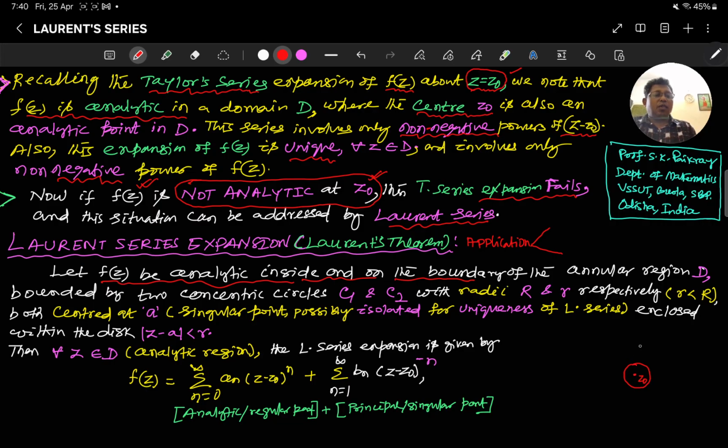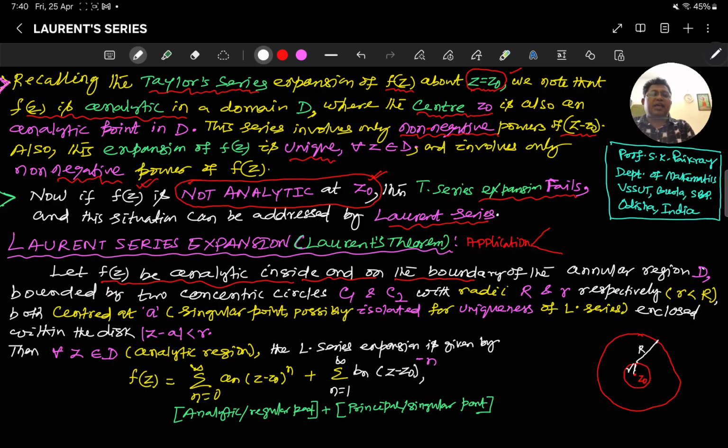But it is analytic beyond z0. This is my small r, and this is my capital R.